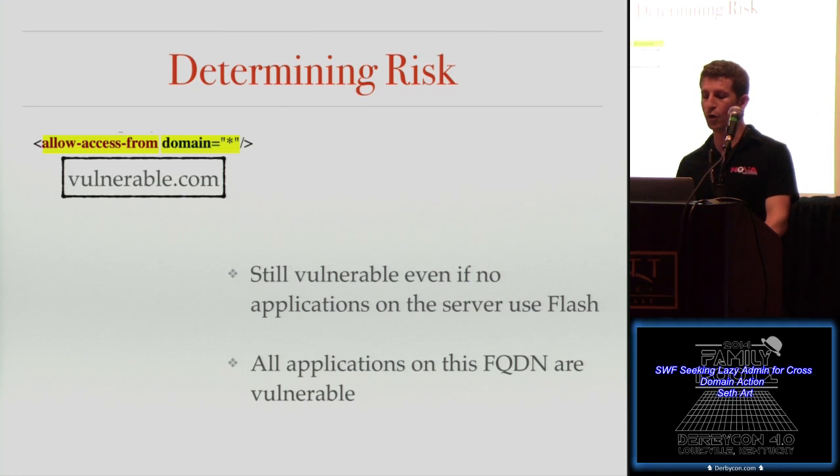The other thing I want to call out is that the cross-domain XML applies to the fully qualified domain name. So if you have two applications on vulnerable.com, two completely separate teams, but they share the same FQDN, one is vulnerable.com/application1, the other is vulnerable.com/application2. If one of those two application teams drops a vulnerable cross-domain XML file, it affects both applications.